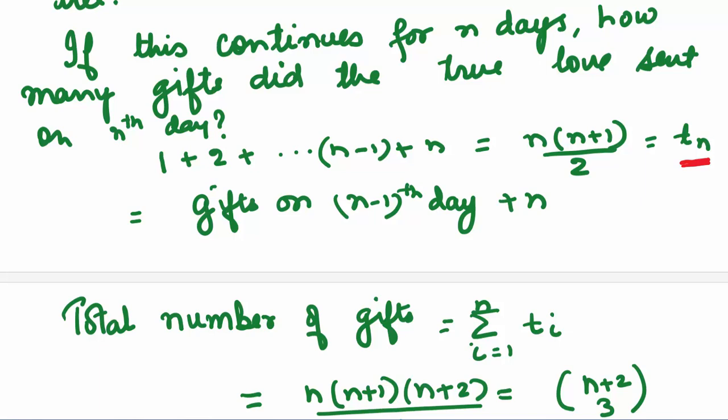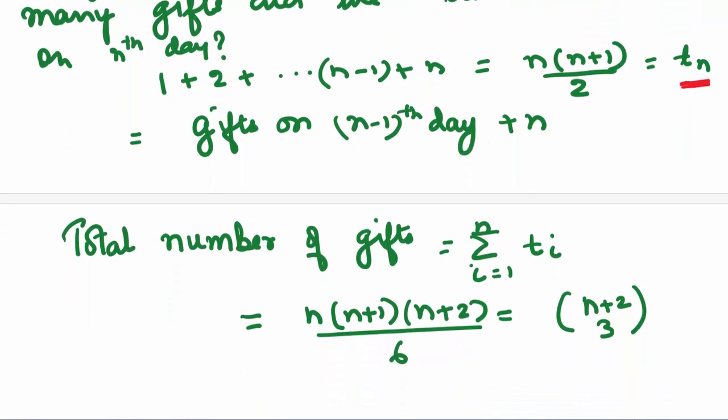What if we want to find the total number of gifts received? That would be nothing but the sum of all the triangular numbers T1 plus T2 ... up to Tn, which is nothing but the summation of Ti, i from 1 to n, and this would be n into n plus 1, n plus 2 divided by 6. It is the binomial coefficient n plus 2 choose 3.